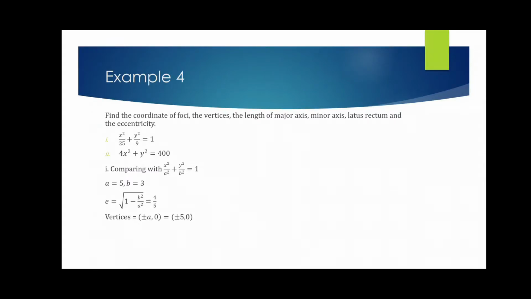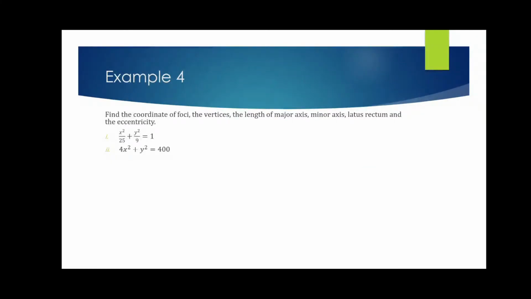Now vertices, that is plus minus a comma 0, so that is plus minus 5 comma 0. Foci, that is plus minus ae comma 0, so that is plus minus 4 comma 0. Length of latus rectum 2b square by a, so that is 18 by 5 units. Major axis 2a, minor axis 2b, that is 10 and 6. They didn't ask you to find the equation of directrix, so let that be. Even in case you would have had to find it, that would have been x plus minus a by e equals to 0.